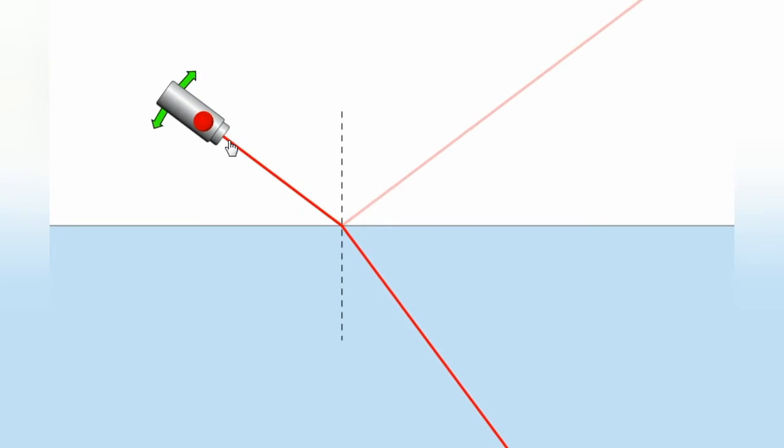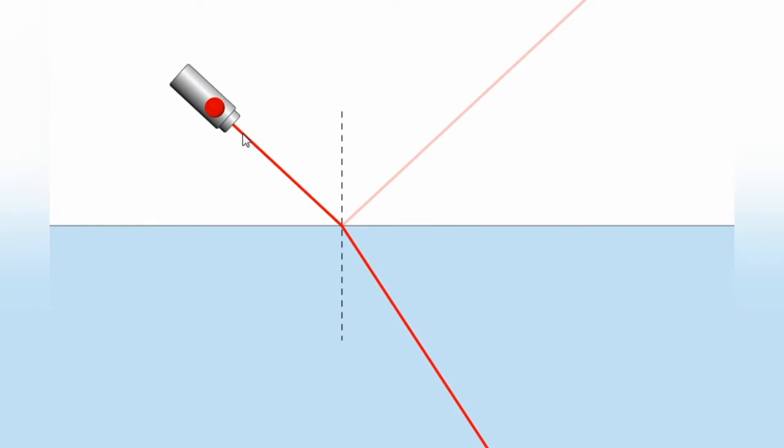So by what angle does it change? We can also think at what angle we are making this incident ray fall, at what angle this refracted ray is refracting, and also we can calculate by what angle this ray is reflecting. To calculate or measure these angles, we have drawn this normal.